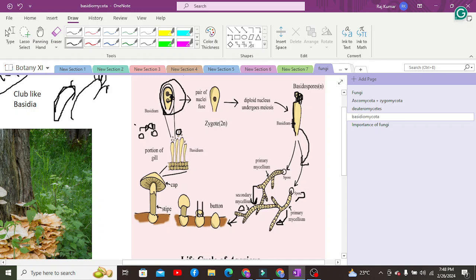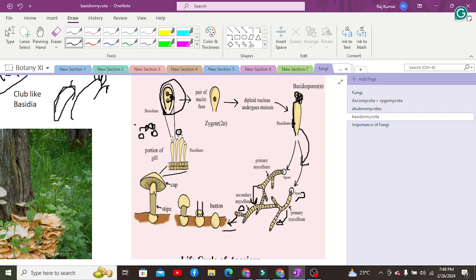Again, from the secondary mycelium, the button will be developed, a network of basidia having basidiospores arranged within it, from where again there will be development of the basidiocarp. From the basidiocarp there will be dispersion of basidiospores from the tips of the gills, due to which there will again be fusion of two basidiospores, as a result of which plasmogamy will occur first, then karyogamy will occur after some time.